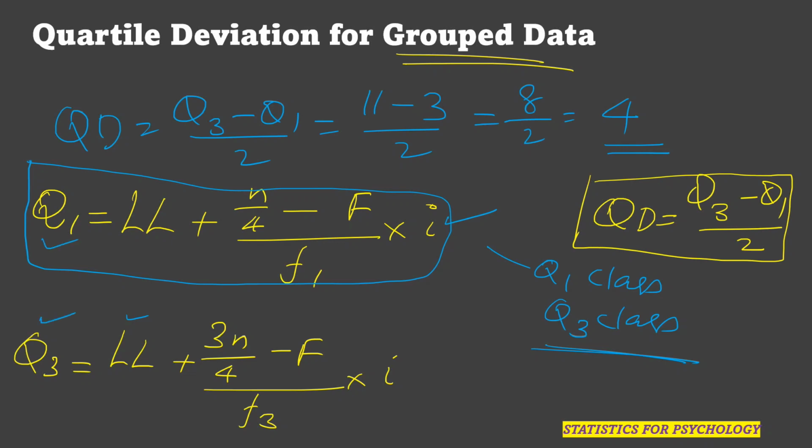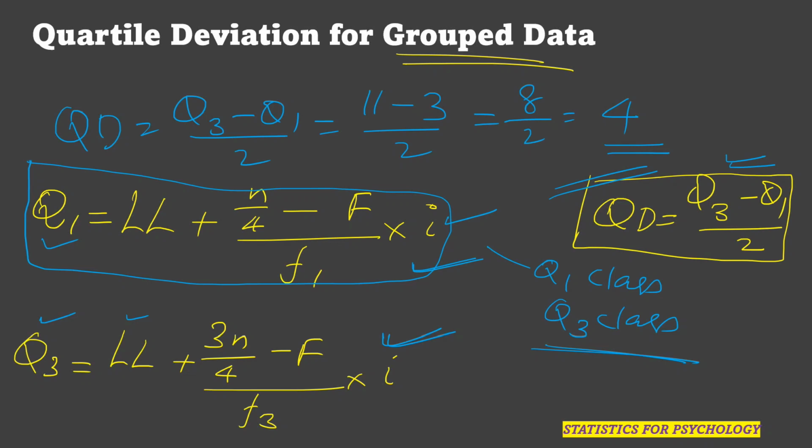After calculating Q1 and Q3, just substitute the values here and you can calculate the quartile deviation using the formula Q3 minus Q1 by 2. So the quartile deviation formula will not change, but the method of calculating Q3 and Q1 for grouped data is different from that of ungrouped data. For ungrouped data, we can write it in ascending order and find Q1 and Q3. For grouped data, we have to use this formula for Q1 and Q3.